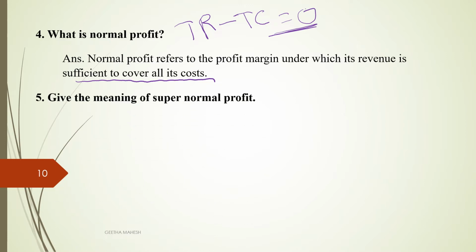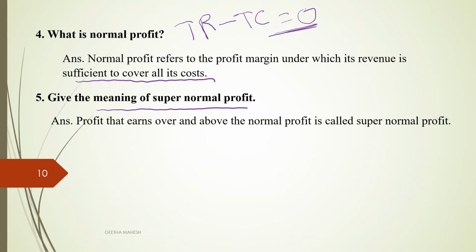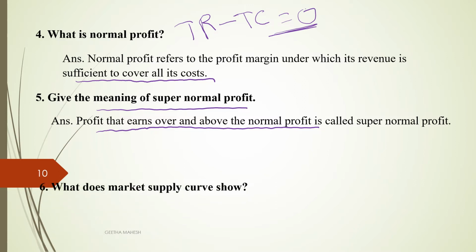What do you mean by supernormal profit? Supernormal profit is anything over and above normal profit. The profit that a firm earns over and above the normal profit is called supernormal profit.